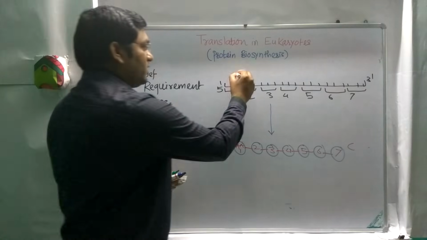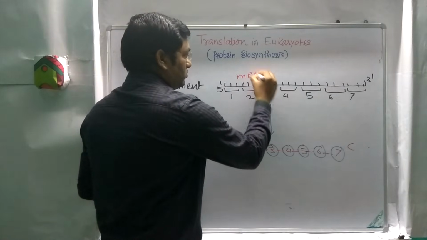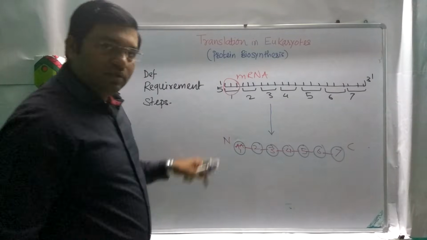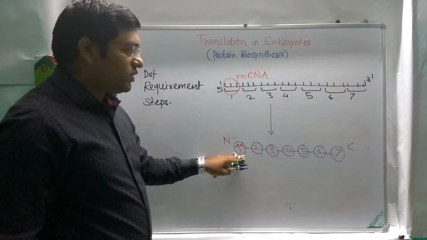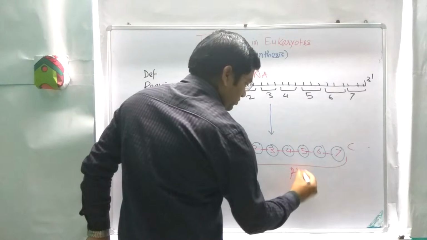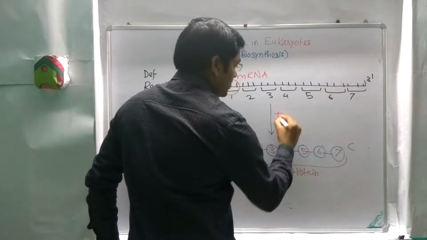So this is the mRNA. The information which is present in the form of triplets gives a particular amino acid, and finally we will get the peptide or protein, and this is known as translation.